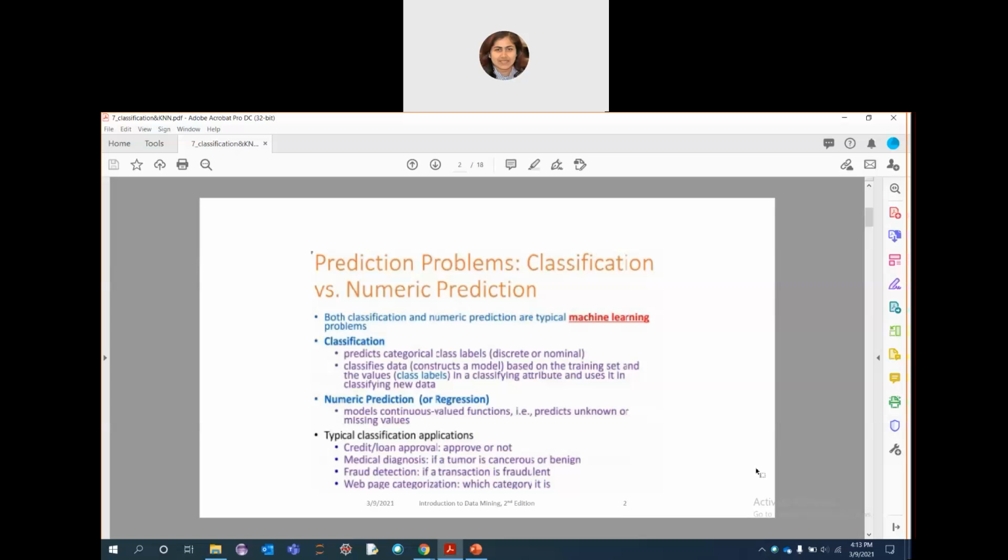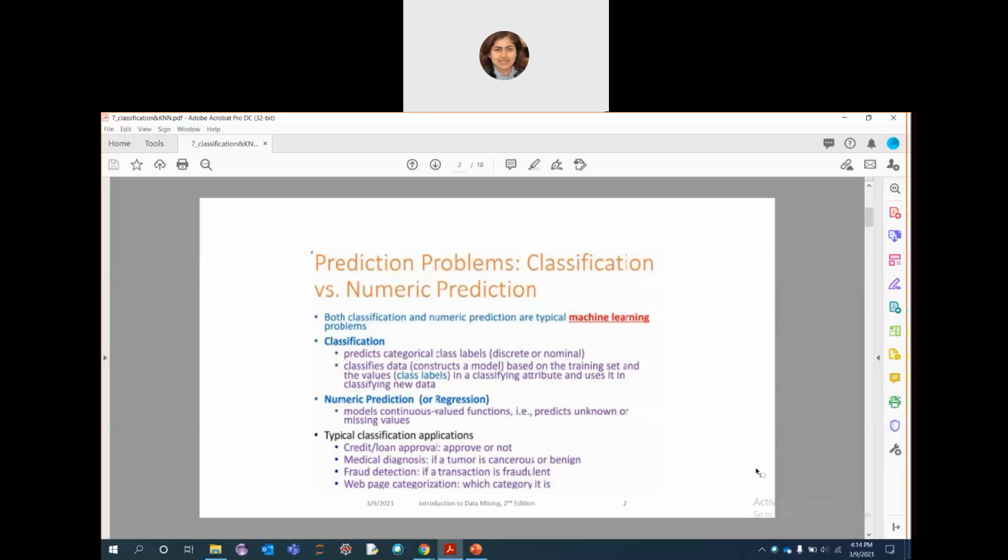Then medical diagnosis, whether there is a tumor, whether it is a benign tumor or a cancerous tumor, whether it is harmful or not. That type of problem also can be addressed through classification. Fraud detection: whether a credit card transaction is fraudulent or legitimate is also one type of classification.